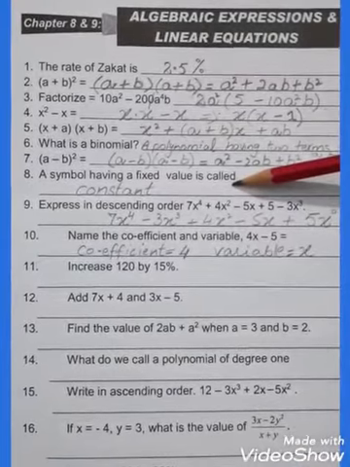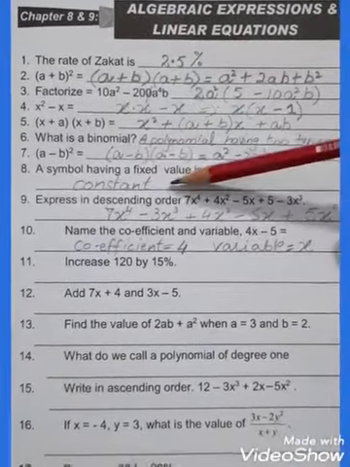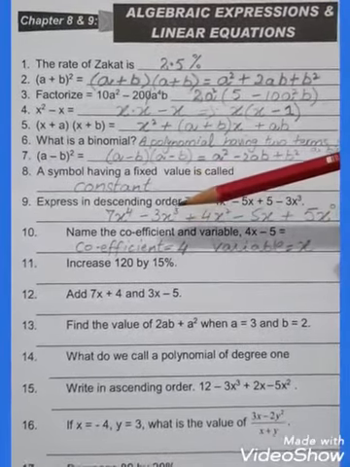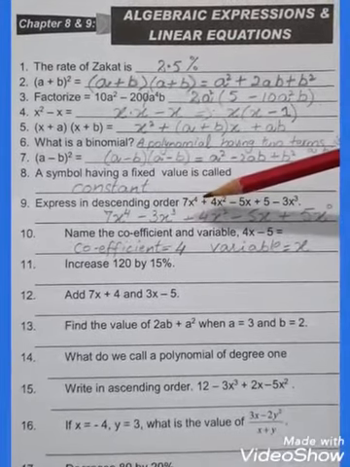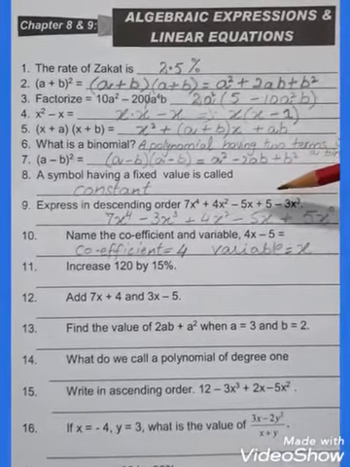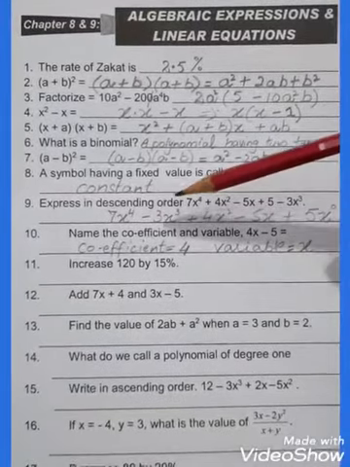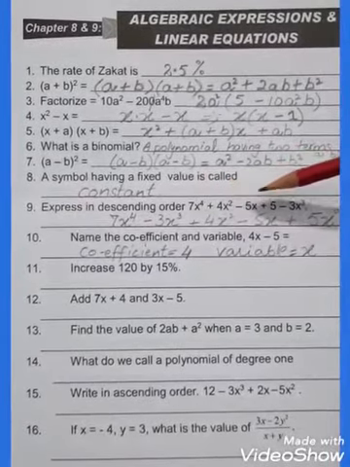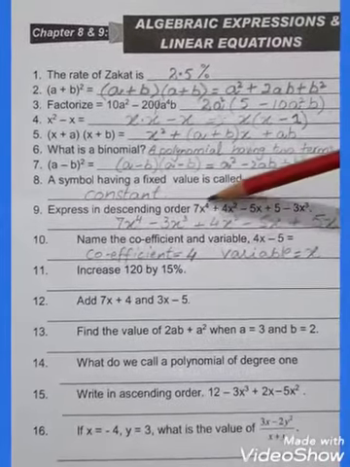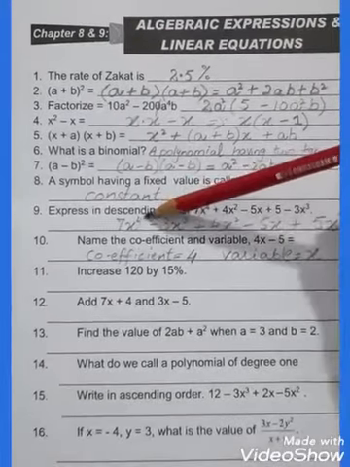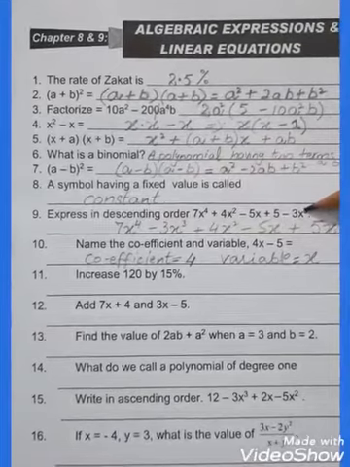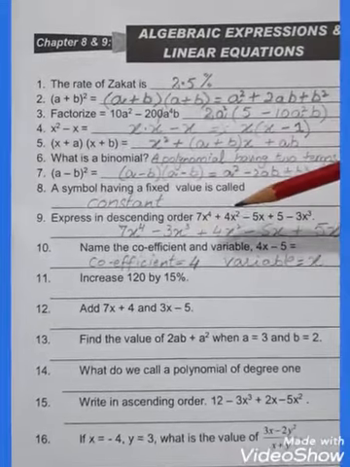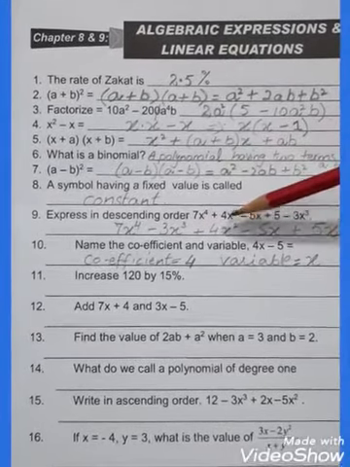Now students, come to question number 8. A symbol having a fixed value is called a constant. Now 9. Express in descending order. Descending order means that we have to write the exponents in descending order, bigger to smaller. Now students, you can see which exponent is bigger. 4. So this term comes first. Then minus 3x cube comes as the second term. Then square, right?